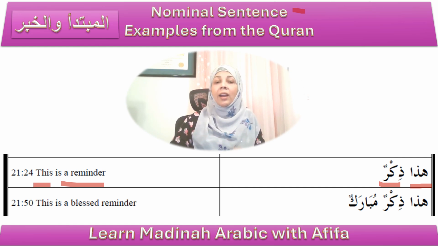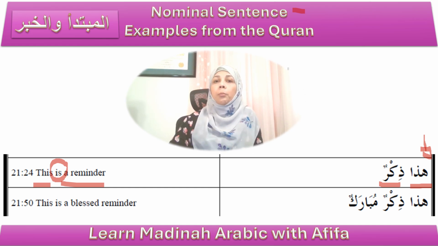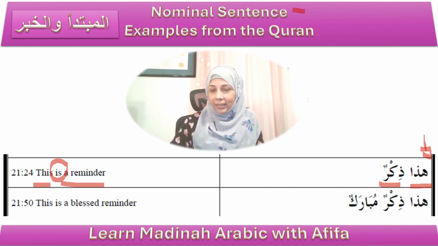Okay. So, and also please observe, as I mentioned to you before, in the translation you put is in English, but in Arabic the is not there. This is the to be verb is, which is not there in Arabic. Okay. So let's make our further observations. The mubtada hadha is definite. Why? Because this is a demonstrative pronoun, which is by its nature definite. Okay, dhikrun is indefinite. And how do you know that? Because of the tanween at the end. Okay, a reminder is the translation. In English, it is indefinite.